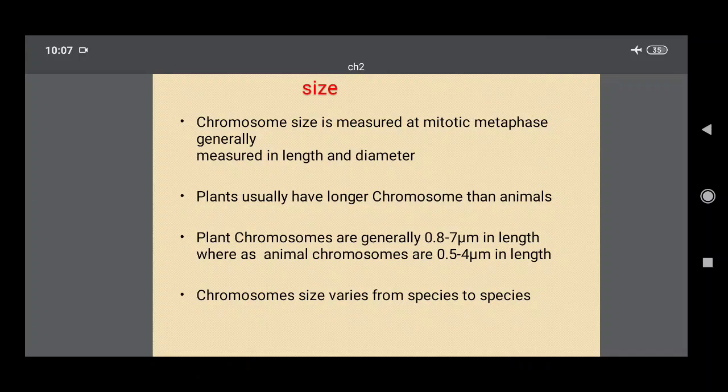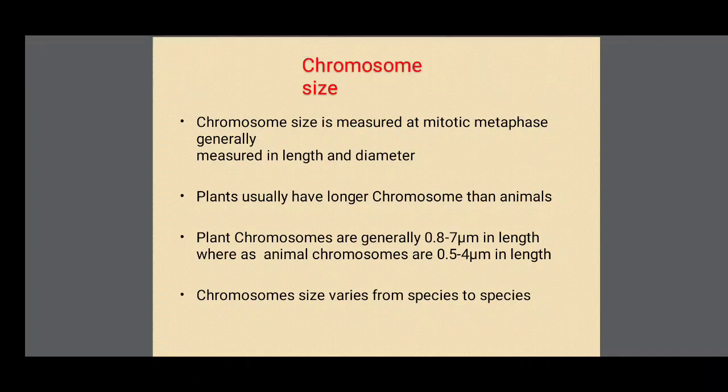Plants usually have longer chromosomes than animals. Plant chromosomes are generally 0.8 to 7 micrometers in length, whereas animal chromosomes are 0.5 to 4 micrometers in length. So plant chromosomes are very lengthy and animal chromosomes are very short.